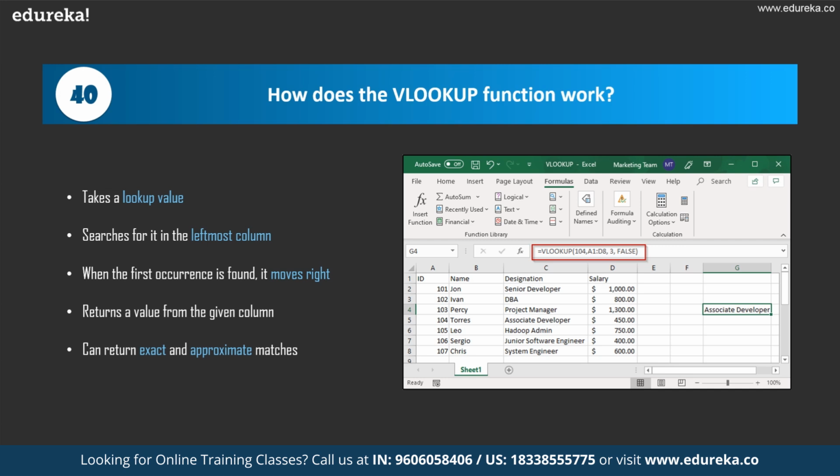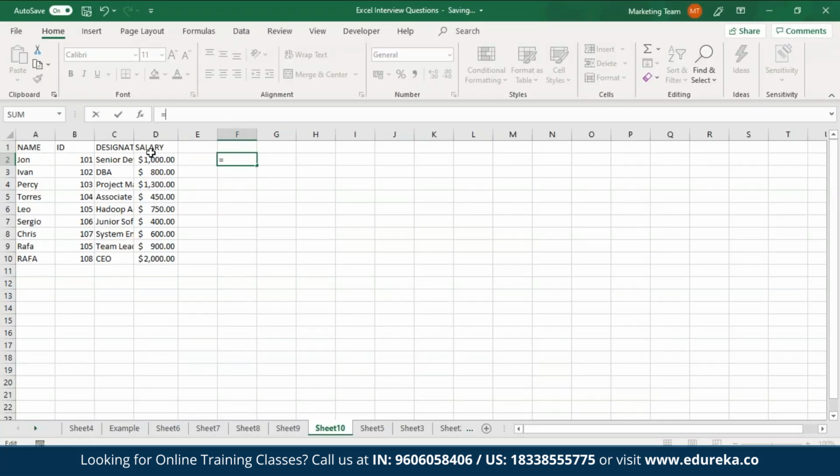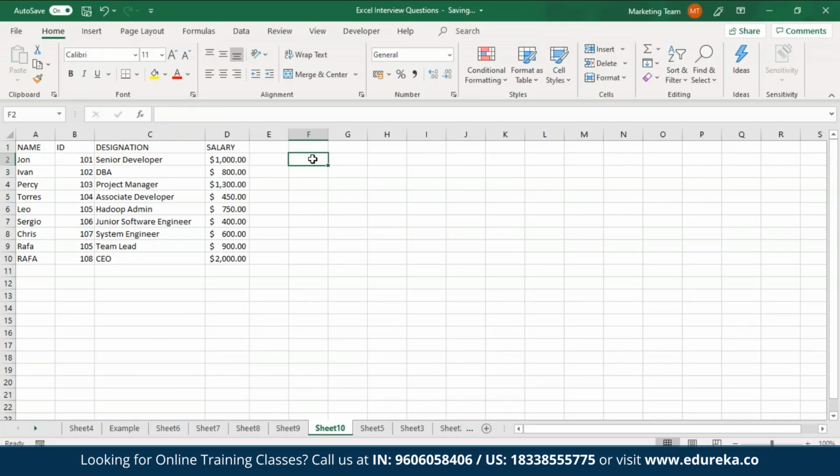Now to show you all the syntax of this function, what I'm going to do is get back to Excel. So as you can see over here, I've already created a table. So now, just to show you all the syntax of this function, what I'm going to do is type in an equal to sign.